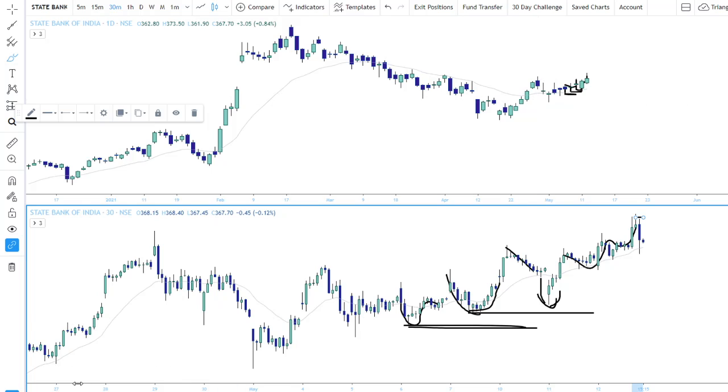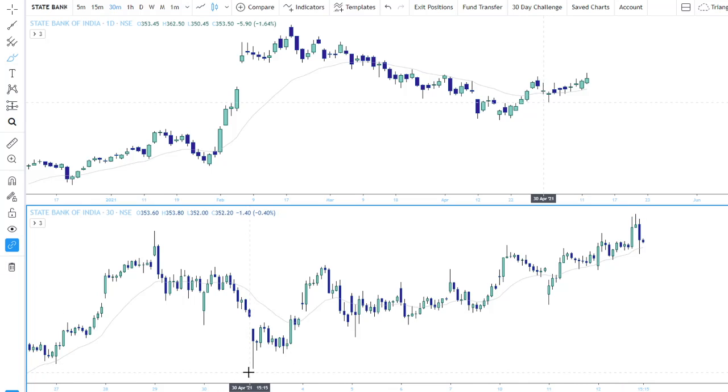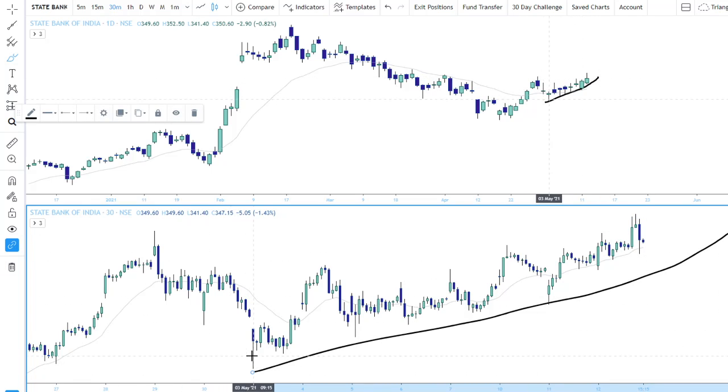And as I said, we can always look for the re-entry as well. So, and it never broke. Also, you can give multiple reasons. It never broke this trend line, right? If you draw a trend line somewhere here, it has never broken the trend line and closed below that. So that's another assurance for you that you have taken the right trade.